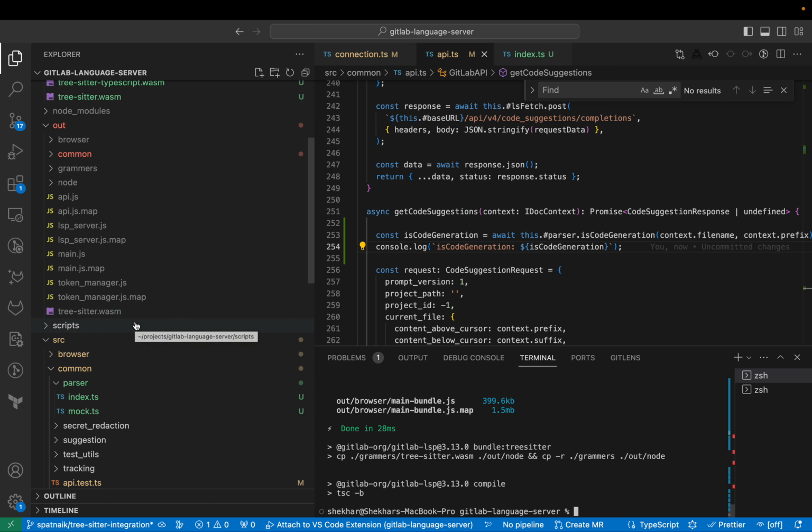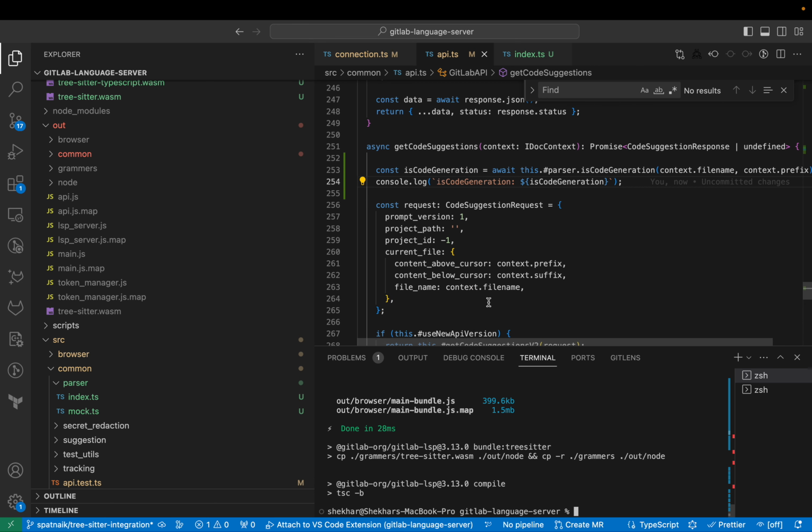So I want to show you a simple thing that I was working on, which is to figure out whether the current code is a code generation that we are requesting. So you can imagine that in our code suggestion request, we can send whether this is a code generation request or whether this is a suggestion, or completion, request rather. So let me show you an example.